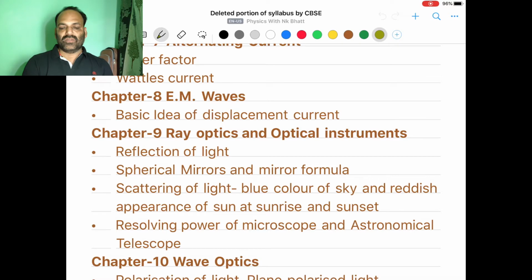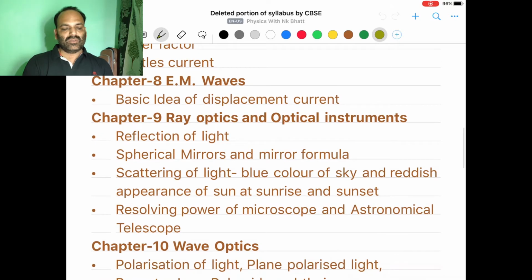In ray optics and optical instruments, the topics removed are like this. Reflection of light will not be asked in the examination. Spherical mirrors and the mirror formula, it means everything related to reflection is removed. You are not supposed to go through the reflection part of this chapter. There were some little phenomena related to the atmosphere, and a few are based on scattering of light. So this scattering of light is also removed.